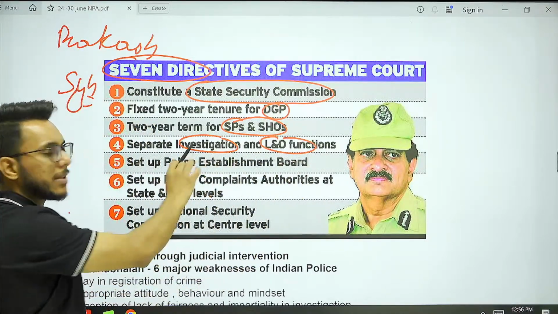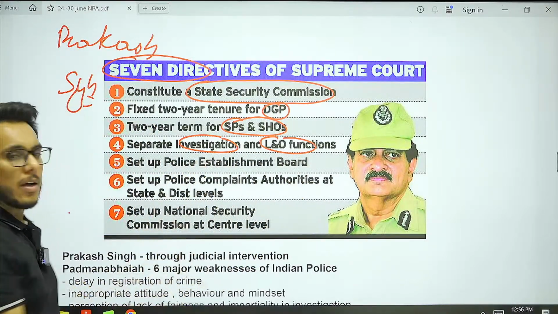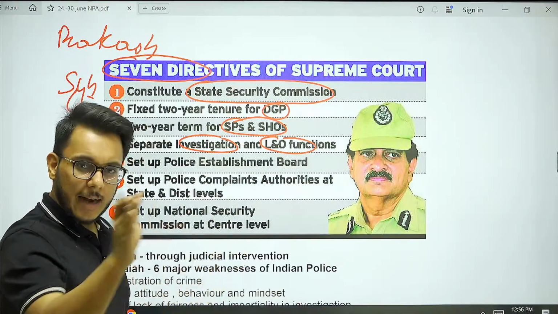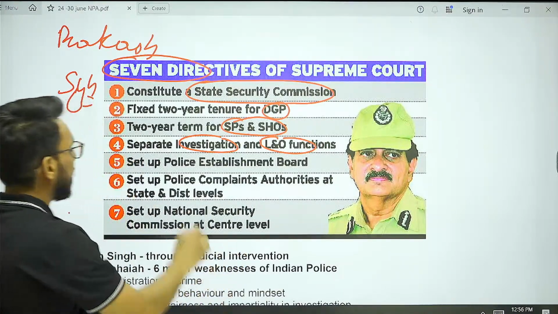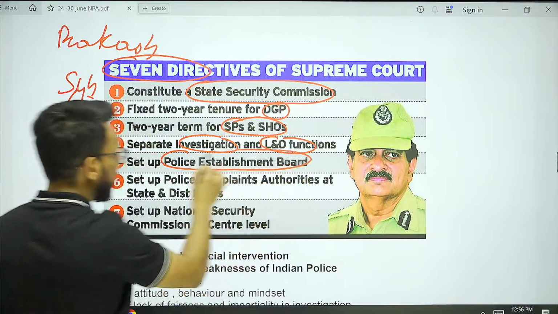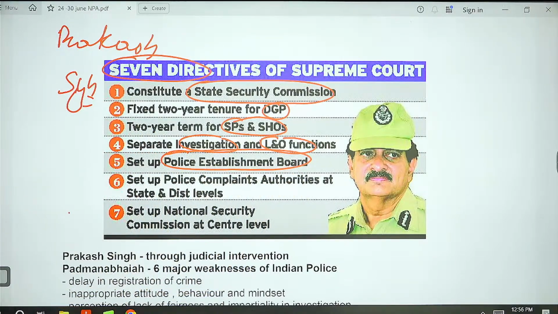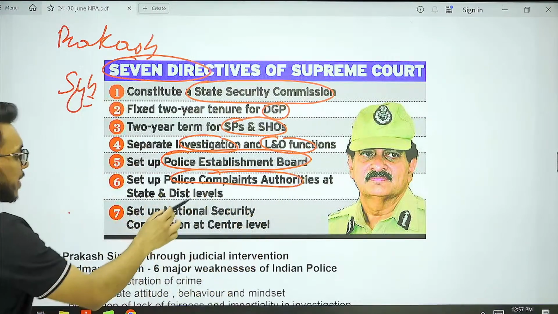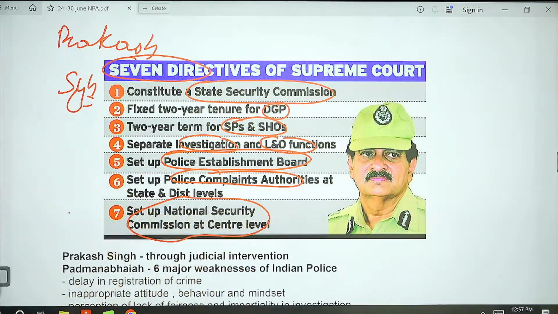Police is doing both simultaneously, law and order as well as investigation, so the investigation branch should be separate from the law and order branch. Set up a police establishment board to oversee police conduct. Then set up a police complaints authority and a national security commission at the center level.